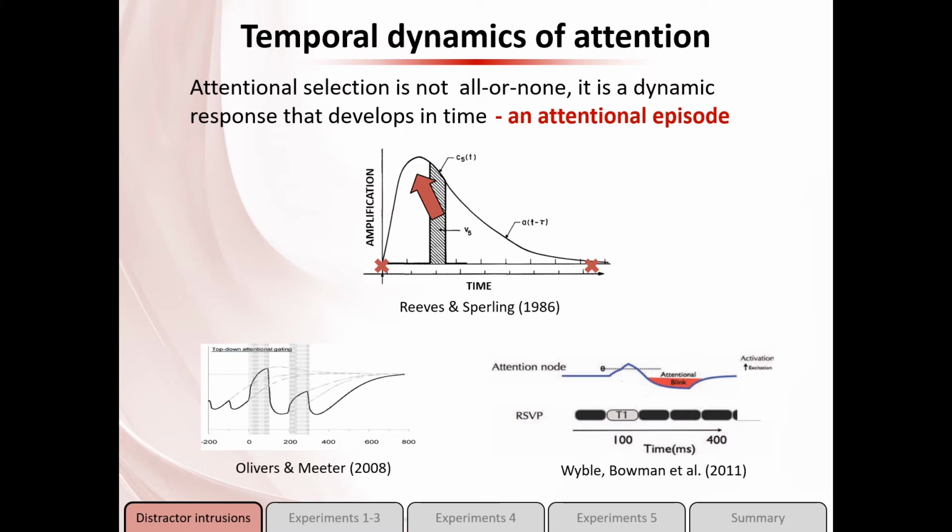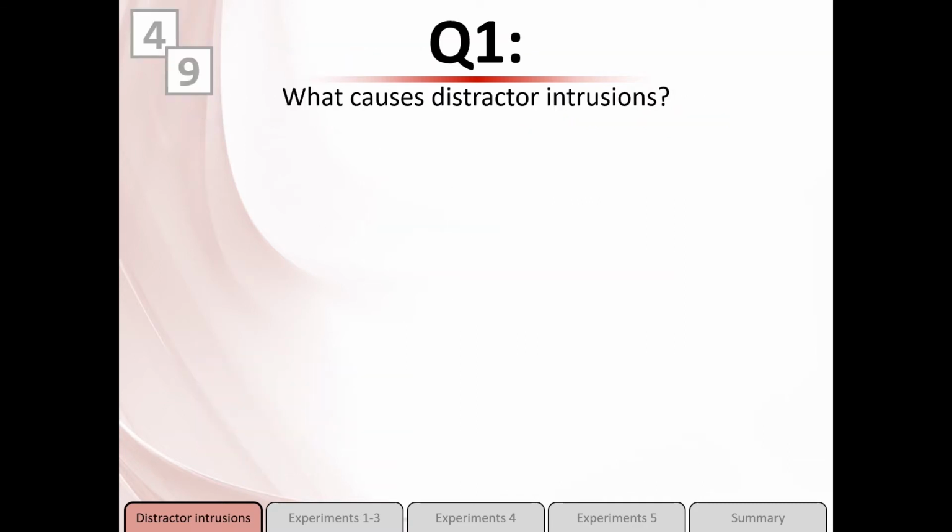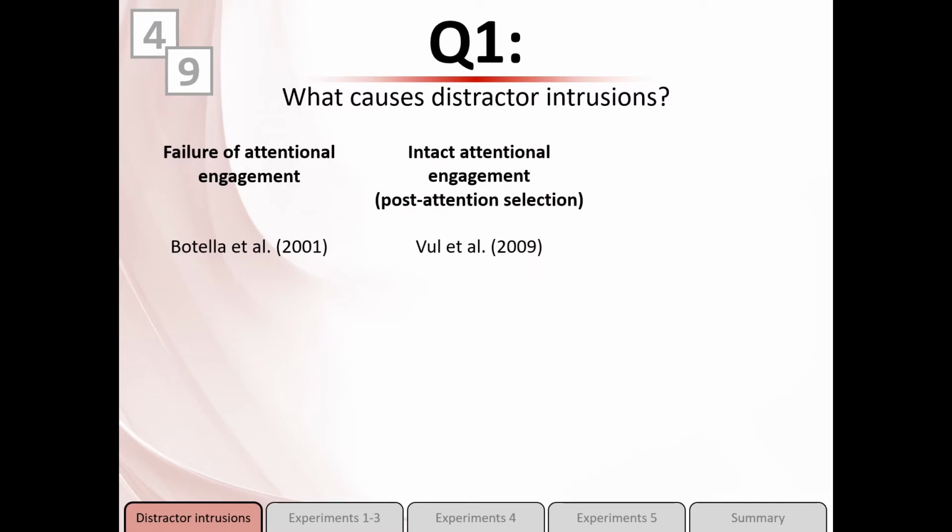Now, this alone cannot explain why the target is seen on some trials and the distractor in others. There are only a few accounts that try to address this issue. The first account suggests that distractor intrusions occur only when attention fails to engage in the target. The second account suggests almost the opposite. The distractor intrusions reflect intact attentional engagement, and the selection between the target and the distractor occurs only at the post-attention stage. Finally, we suggest that distractor intrusions occur because of a delay in attentional engagement.